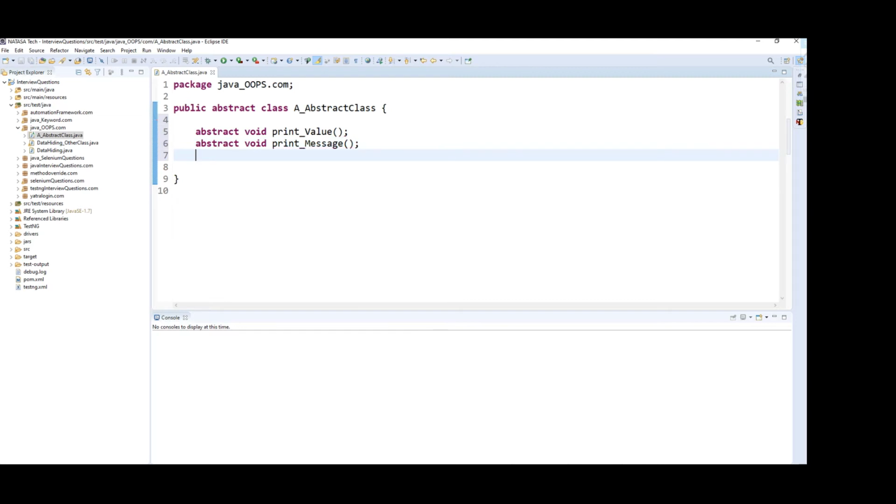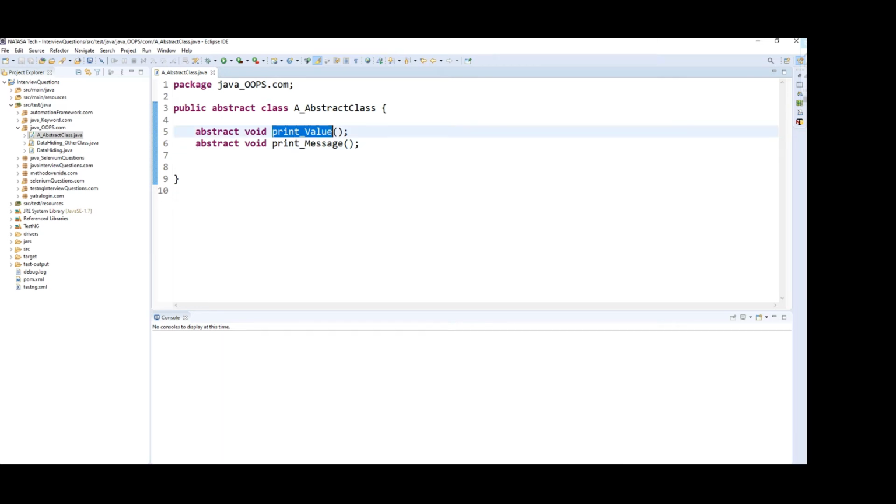These are two different abstract methods created inside the abstract class. These two methods do not have any method body, right? Simply we have defined the method name only. So the abstract keyword will hide the implementation details. For that purpose we created the abstract class.